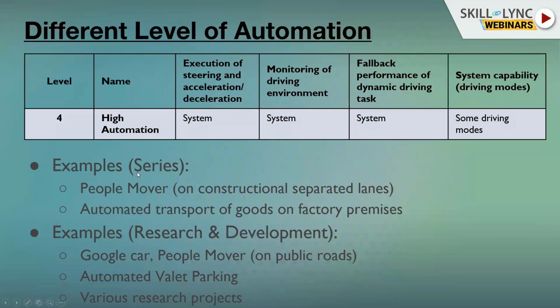There are some series examples, but of course not in the city. On the construction site, when you have separated lanes, there are people movers that do everything with level 4 of automation. There is the automated transport of goods on factory premises. And in research and development, the most famous one is the Google car.